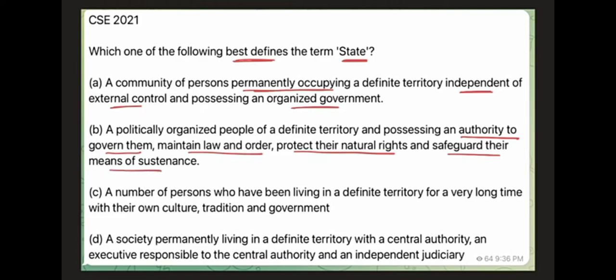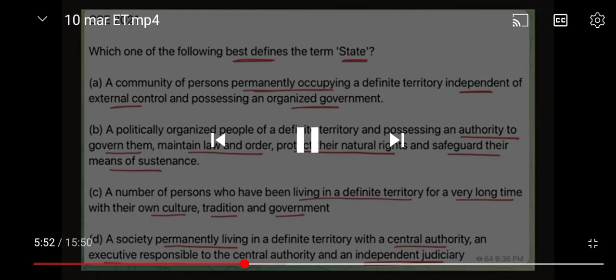The third option read, a number of persons who have been living in a definite territory for a very long time, having their own culture, tradition, and government. And the fourth, a society permanently living in a definite territory with a central authority, an executive responsible to the central authority, and an independent judiciary. Now guys, this was a very, very tricky question, because the definitions given in the options are very close, almost similar to each other. And if you don't have conceptual clarity, or if you approach this question with a muddled mind, without a calm mind, you are very likely going to go wrong.